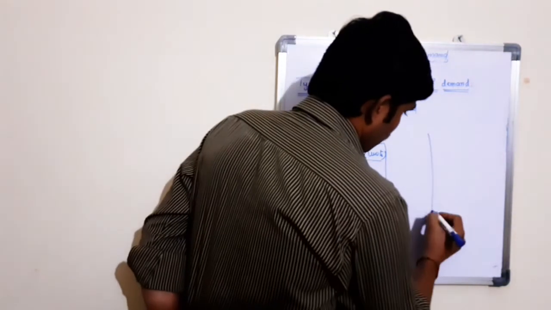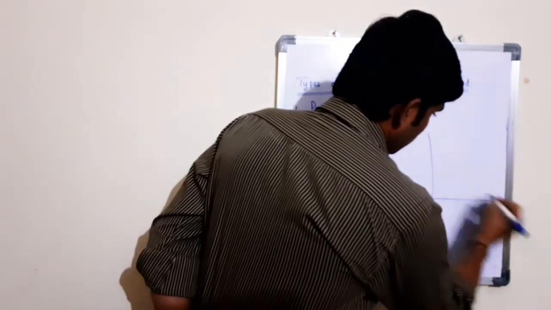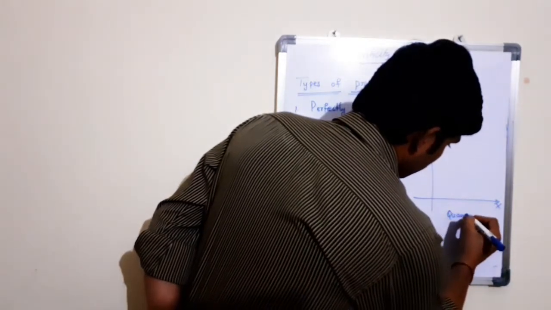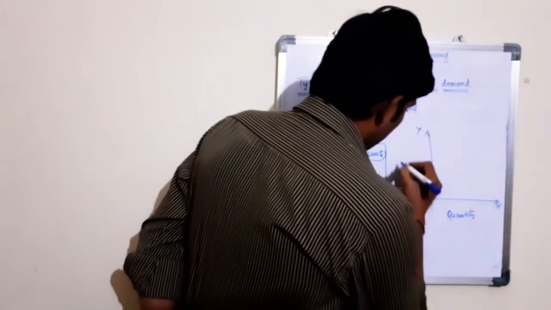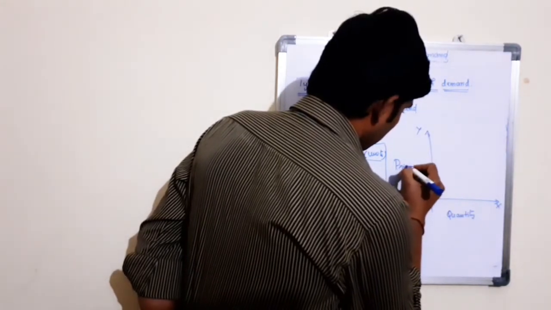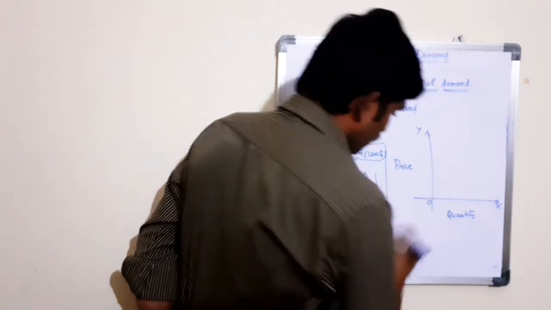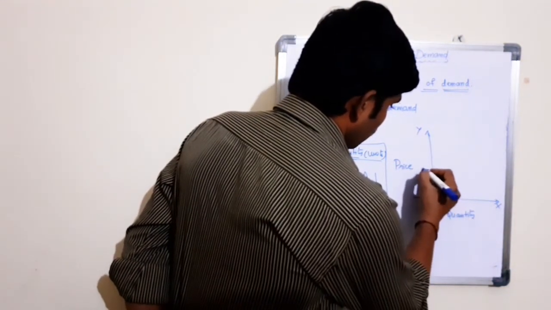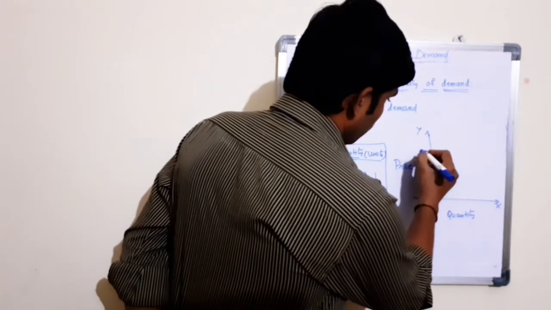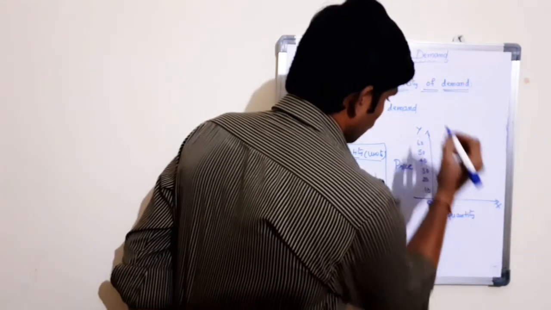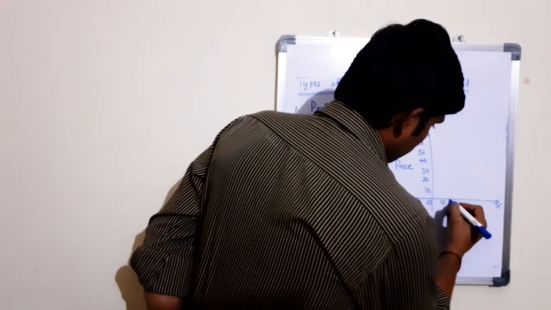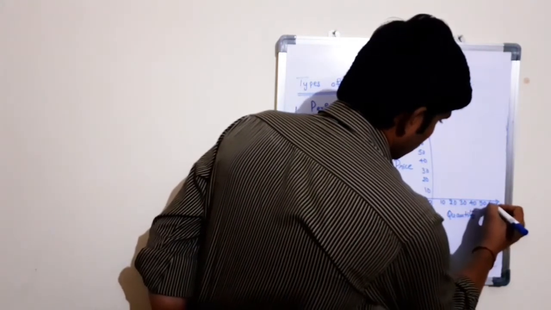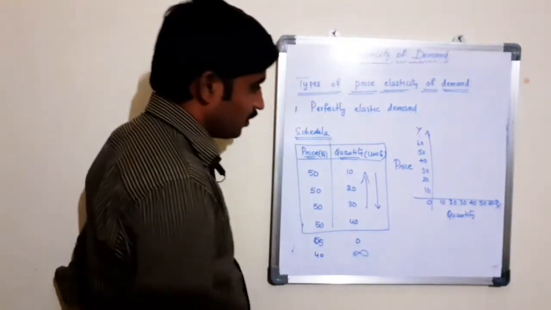So let us take the two axes, x-axis and y-axis. On the x-axis we take quantity, and on the y-axis we take the price of the product. Here 10, 20, 30, 40, 50, 60 and so on, in terms of units.